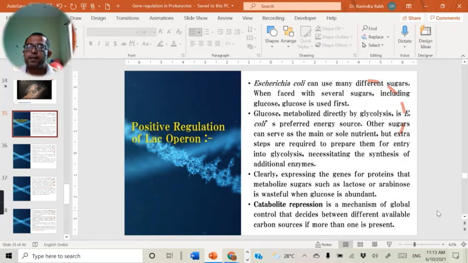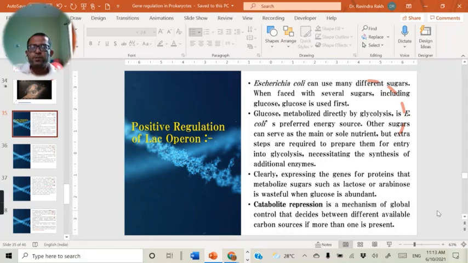It's because of a mechanism. That mechanism allows that E. coli to preferentially use the glucose as a carbon and energy source rather than other energy and carbon sources such as lactose, galactose, arabinose.